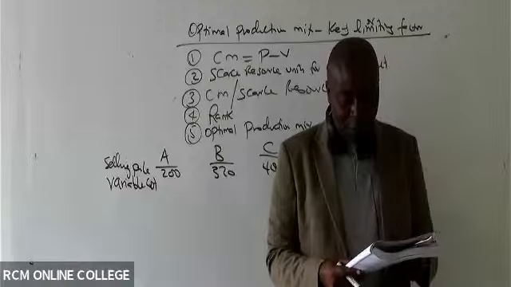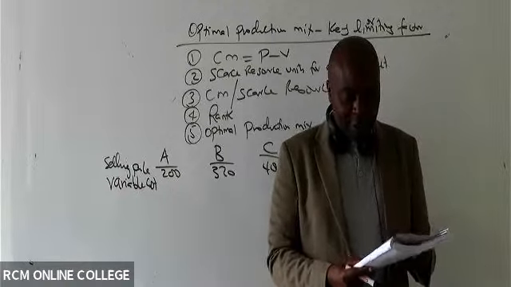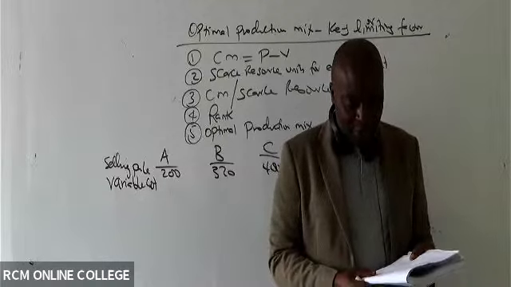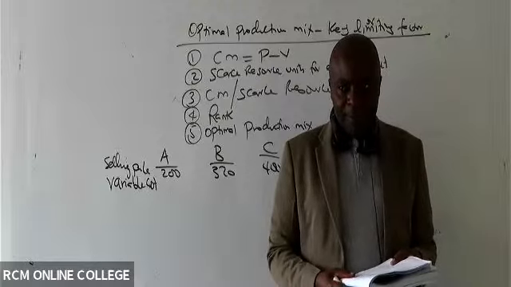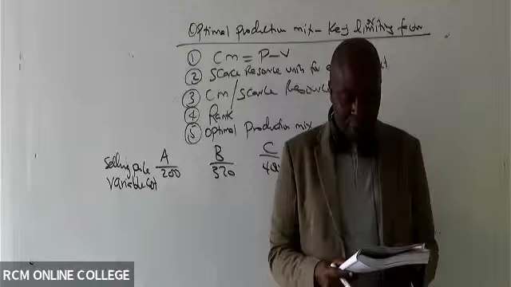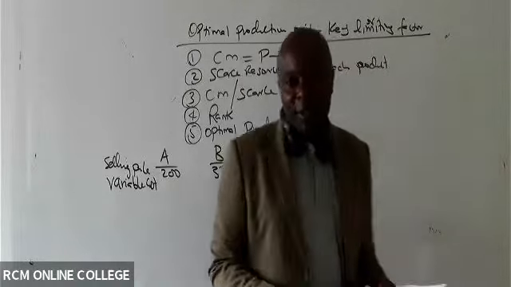A is 140. They're saying A is 140. B is 320. No, B is 240. C is 300. Variable costs. So remember, fixed costs are absorbed into unit costs by a charge of 200% of variable cost.